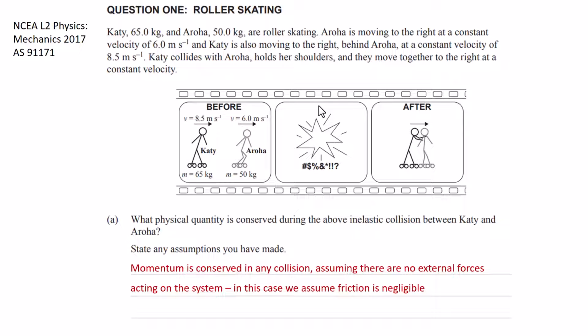So the physical quantity conserved during the inelastic collision: momentum is always conserved in any collision. And this is based on the assumption that there are no external forces acting on the system. So in this case, we're assuming that there's no friction between the roller skates and the ground in this collision, and that nobody else is pushing Katie or Aroha.